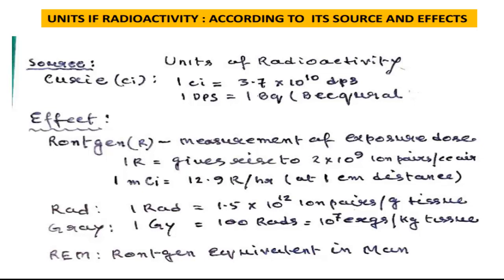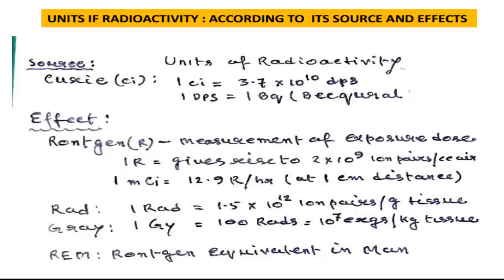One is Röntgen. Röntgen is a measurement of exposure dose. 1 Röntgen gives rise to 2 × 10^9 ion pairs per cc of air. So 1 millicurie is equal to 12.9 Röntgen per hour at 1 centimeter distance. So these are all mathematical calculations. I think when you want to apply a certain dose to patients or calculate it, you require all this to know in a department of radiotherapy.